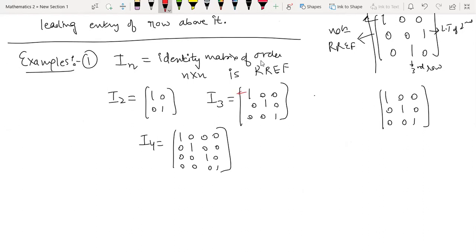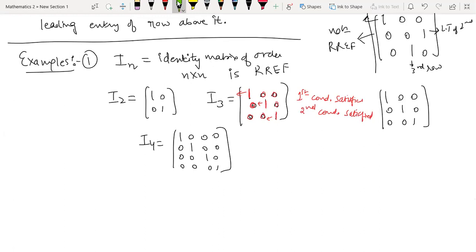You can see this is the leading term of the first row, this is the leading term of the second row, this is the leading term of the third row. Again, the leading term is the first non-zero entry you encounter in every row. You can see all of them are 1, so the first condition is satisfied. What is the second condition? Each column containing a leading term should have all other entries 0. This is a leading term, and all its other entries are zeros. This is 1, these are zeros. This is 1, these are zeros. So the second condition is also satisfied.